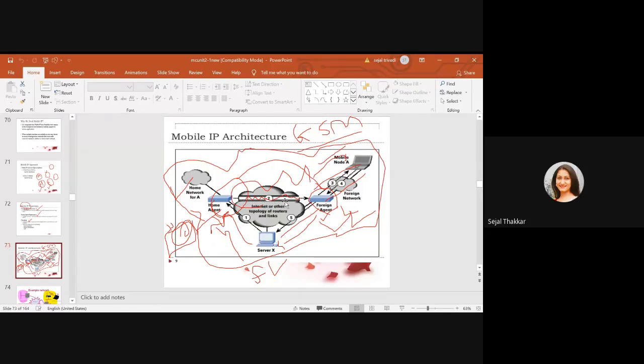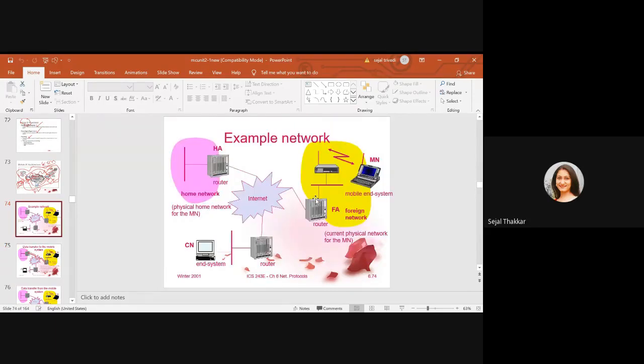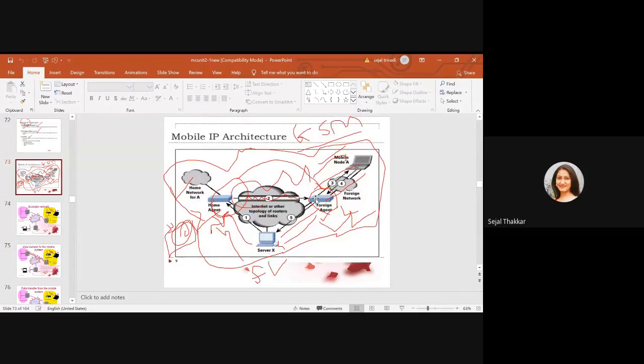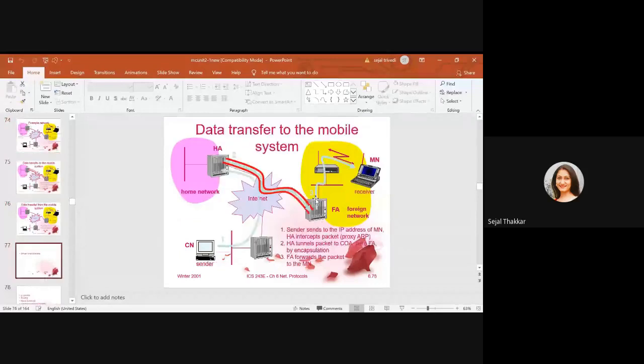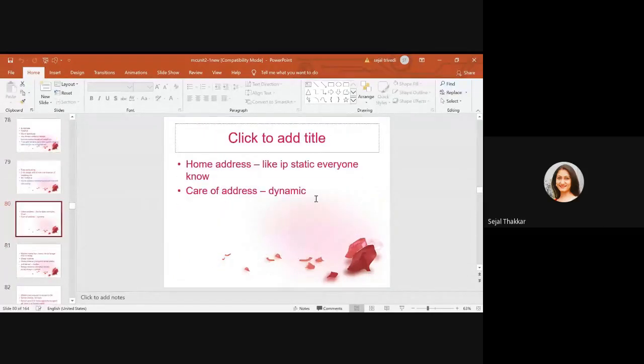So it will travel through a particular tunnel. The datagram, the packets, are going to travel through the tunnel that we saw yesterday. So whenever I ask you about the mobile IP architecture, you have to draw such an architecture.